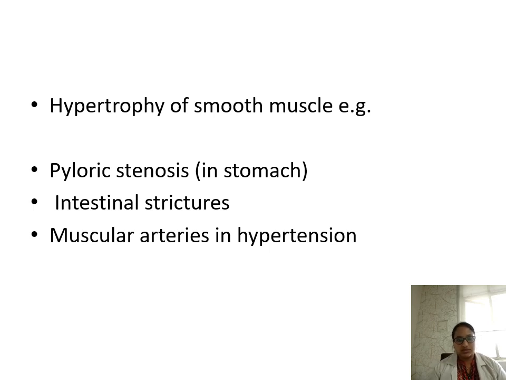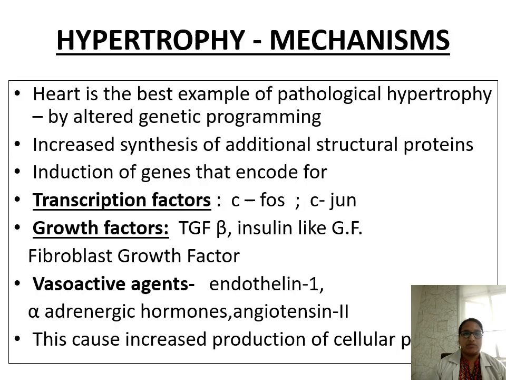Hypertrophy of the smooth muscle also occurs, for example in pyloric stenosis in the stomach, intestinal strictures, and muscular arteries in hypertension. Again, this is because of the excess pressure each organ has to apply. So what are the mechanisms for hypertrophy? The heart is the best example of pathological hypertrophy.